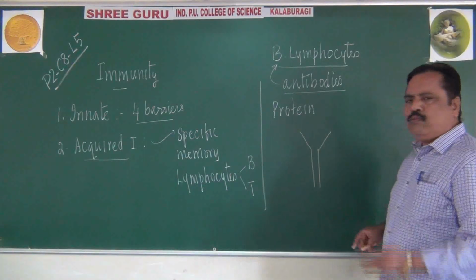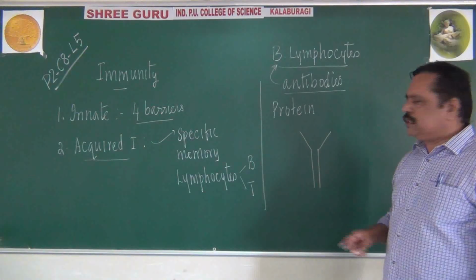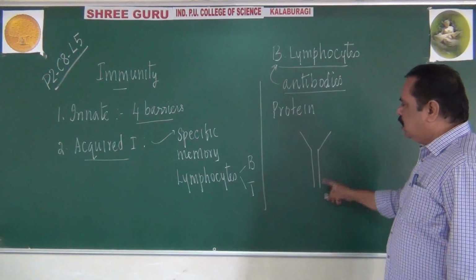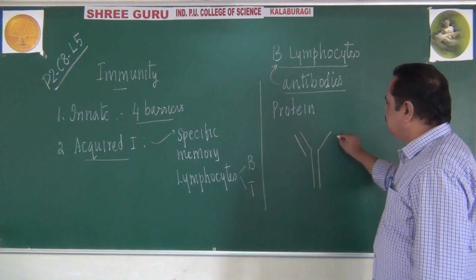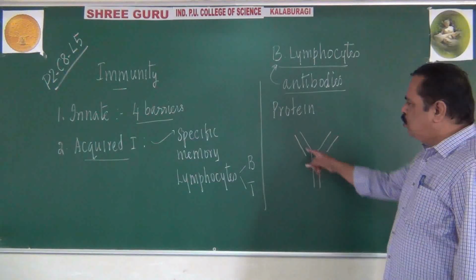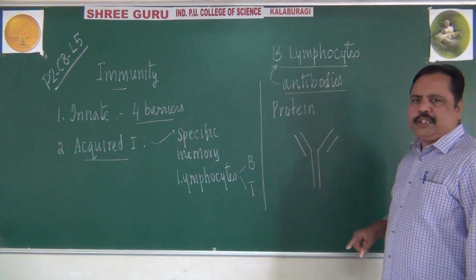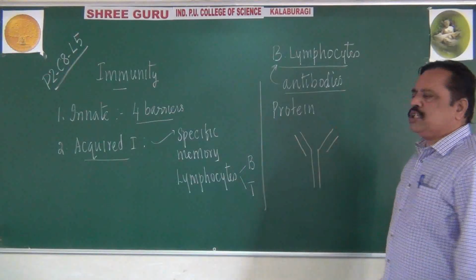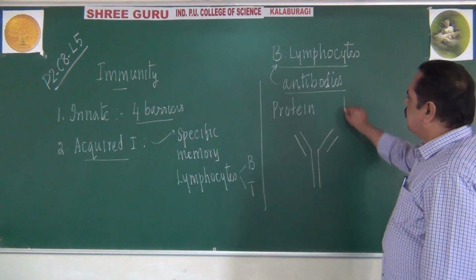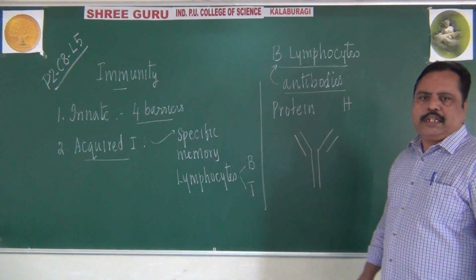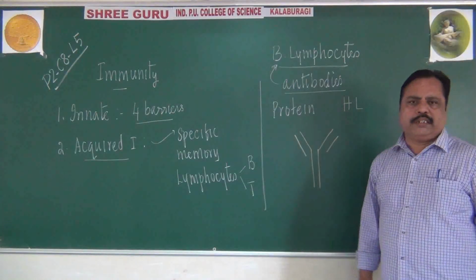It will have 4 polypeptide chains in it. 2 of them are long chains, we can say, and 2 of them are short chains. The long polypeptide chains are called heavy chains, we can say here. Short chains are called light chains, we can say.